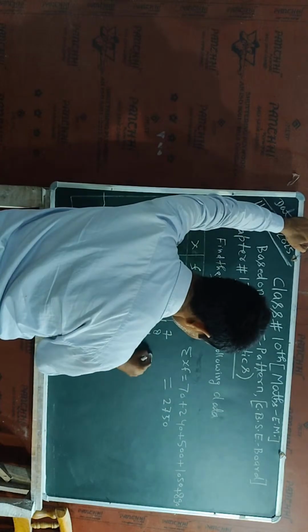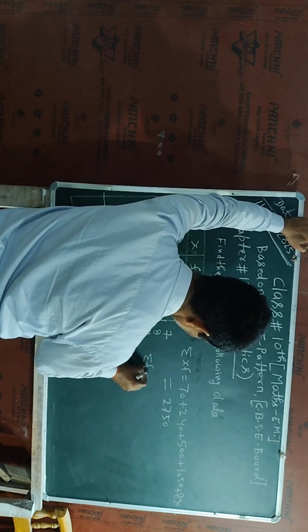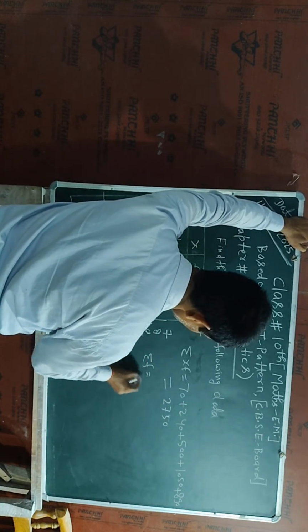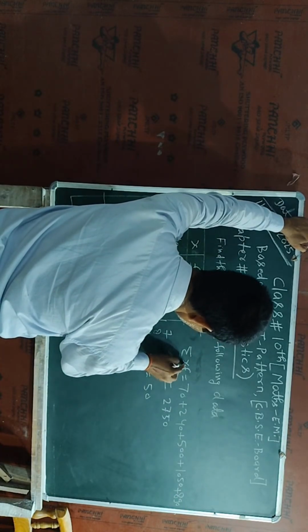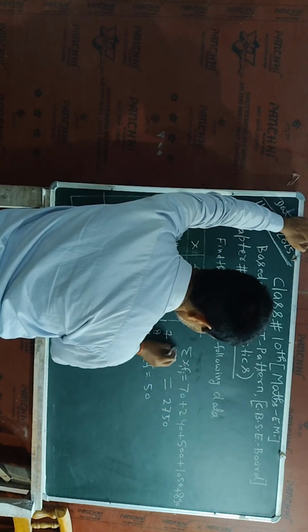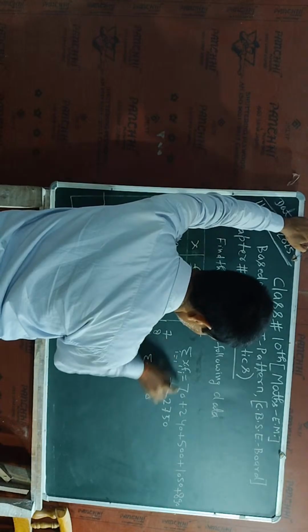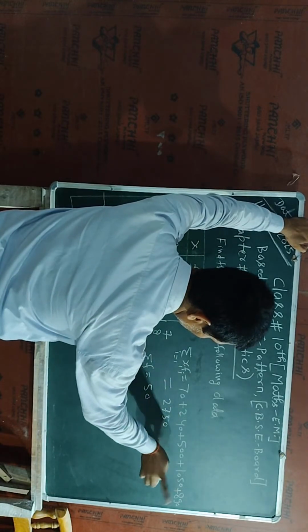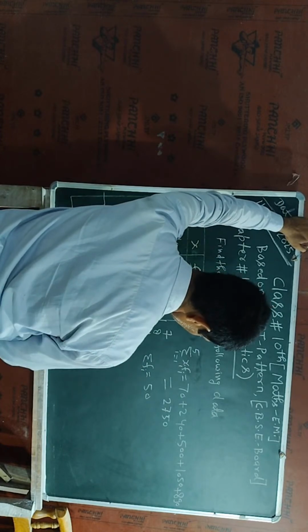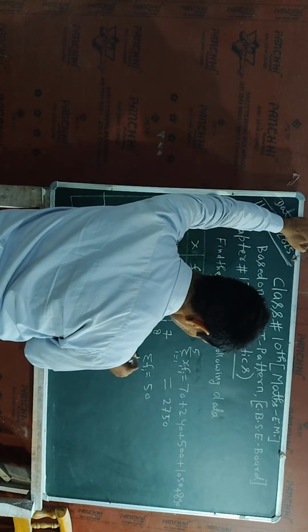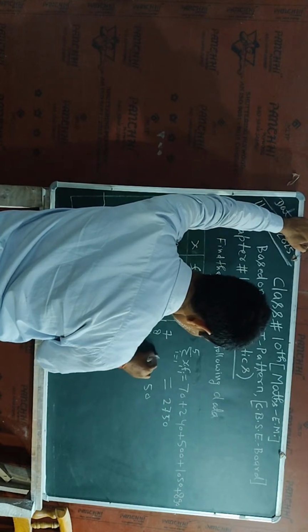So the value of sigma f is equal to 50. Now here I can write sigma xi fi, where i starts from 1 to 5. Similarly sigma fi, i from 1 to 5.